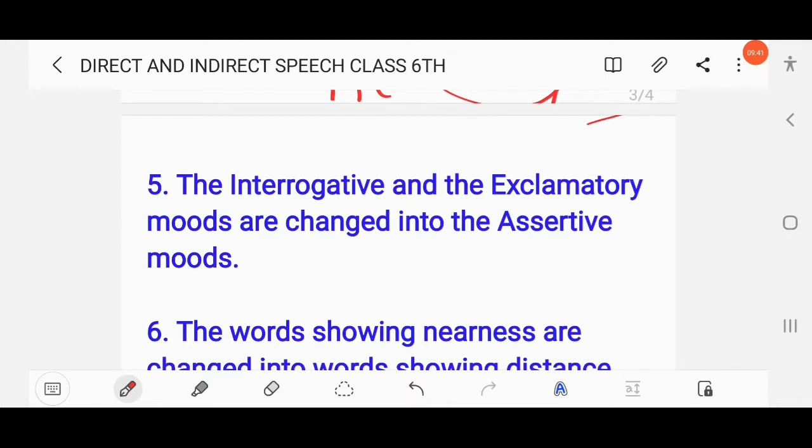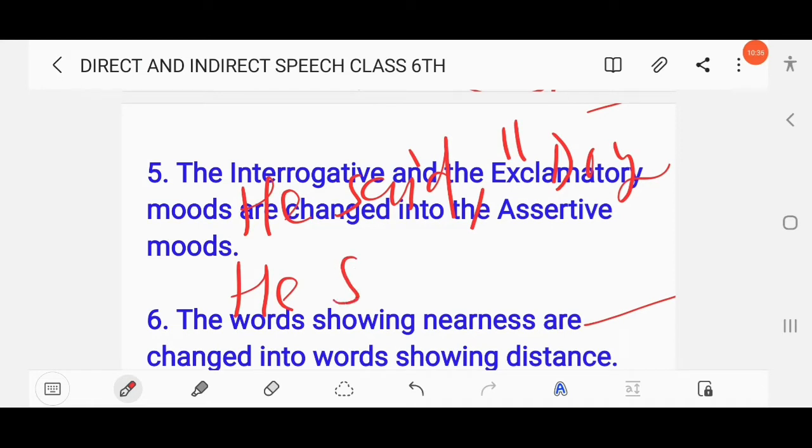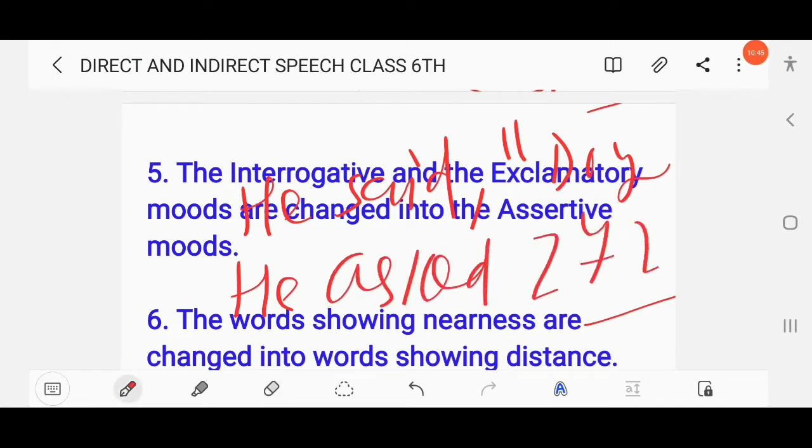The next point here, the interrogative and the exclamatory moods are changed into assertive moods, right? So if in the direct speech the question is given in yes-no form, then first we have to change it into assertive. Suppose we take an example. He said, do you play cricket? Here you have to write, he asked if I played cricket. Yes, this is assertive: I played cricket. So don't write he asked if did I play cricket. This will be wrong. As the rule says, we have to change into assertive.